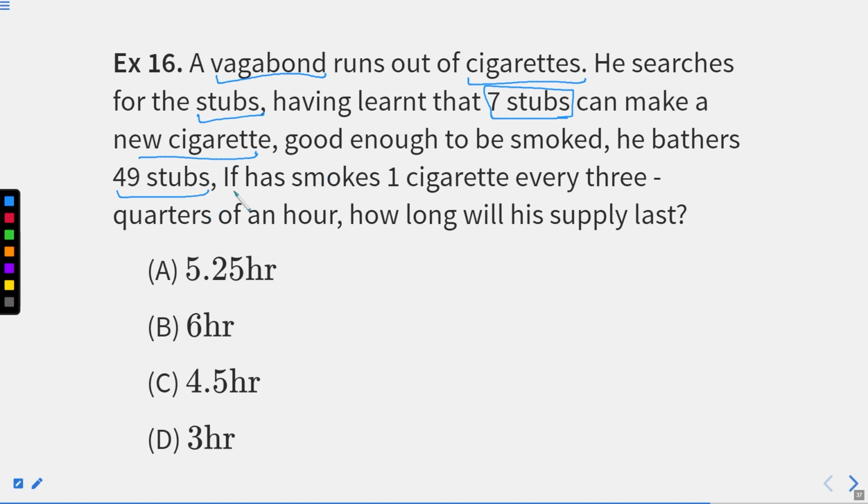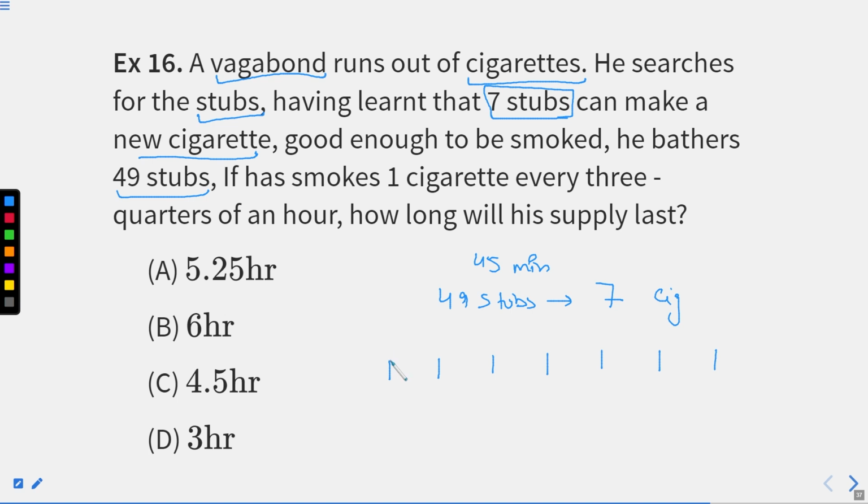49 stubs. If he smokes 1 cigarette every 3/4 hour, it means in 45 minutes he smokes 1 cigarette. How long will the supply last? So students, we know that 49 stubs will make 7 cigarettes. So if we mark them as 1, 2, 3, 4, 5, 6 and 7.